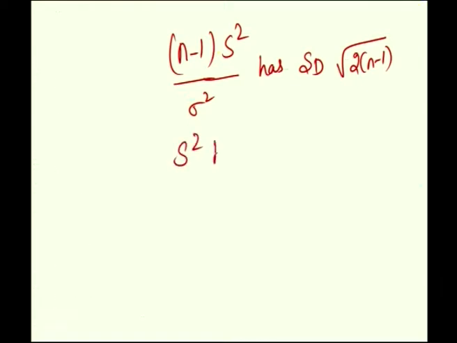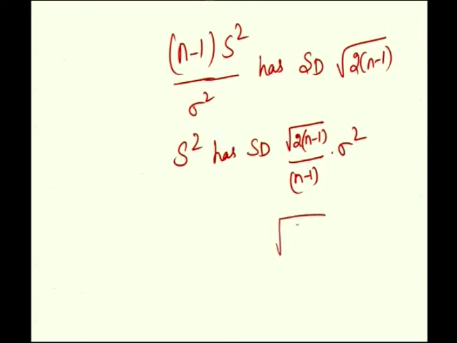We have that S square has standard deviation root of 2 into (n minus 1) by (n minus 1) into sigma square. The root of n minus 1 gets cancelled, so root of 2 by (n minus 1) into sigma square. It means the standard deviation of sample variance is root of 2 by (n minus 1) into sigma square.